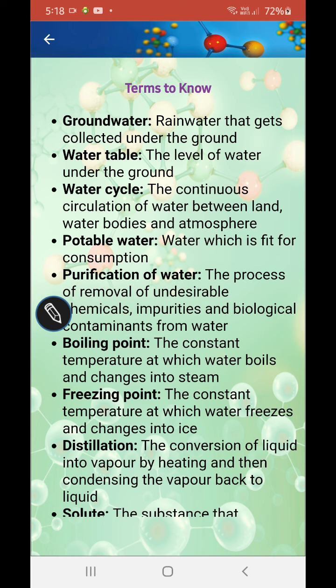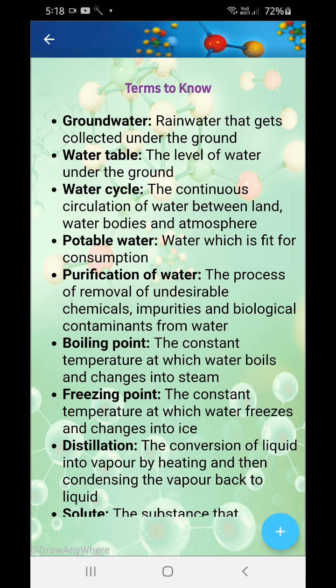First of all, we have groundwater. Rainwater that gets collected under the ground is known as groundwater. Okay. Now water table: the level of water under the ground is known as the water table. I hope you understand all the terms.